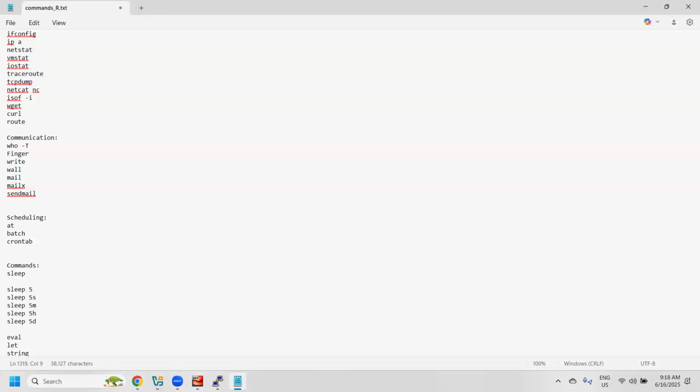This is how we can hold the program. 5 means 5s, 5m, 5h and 5d.